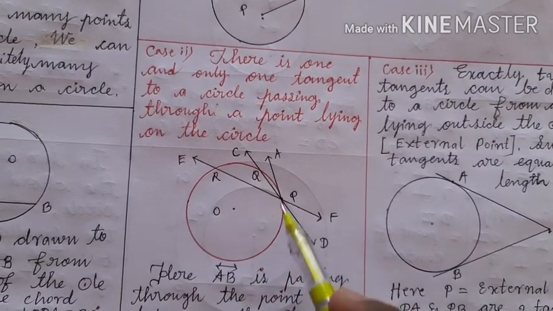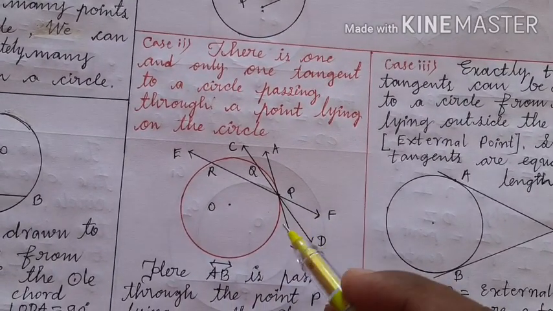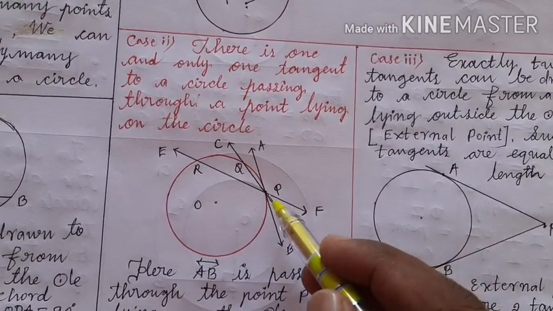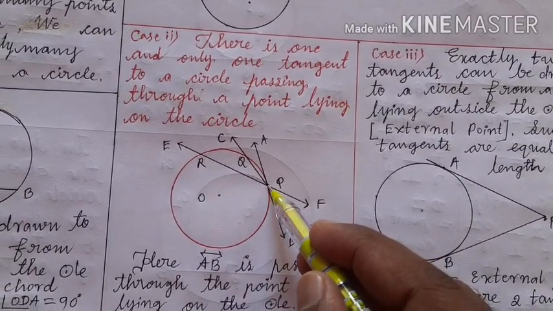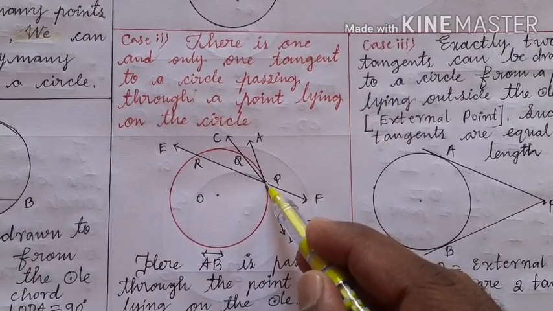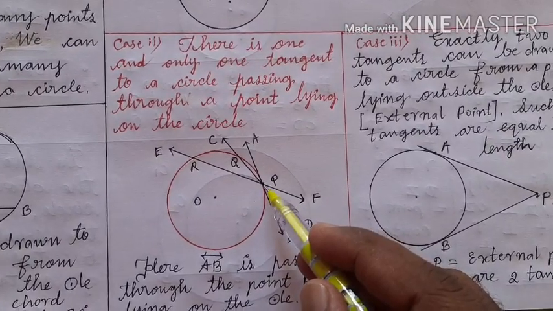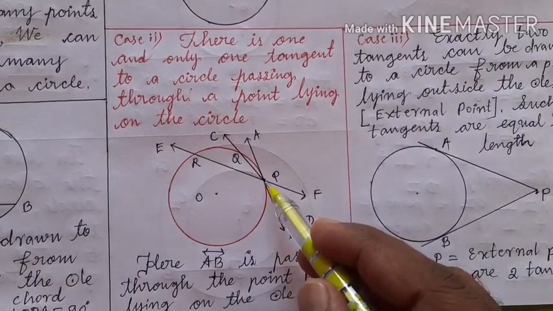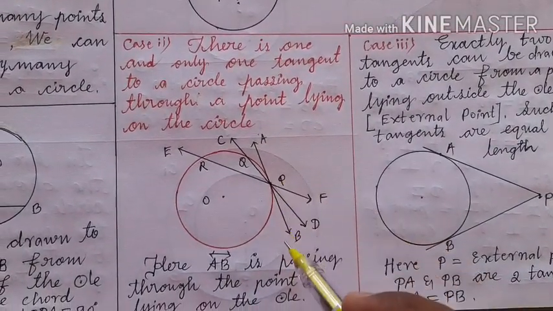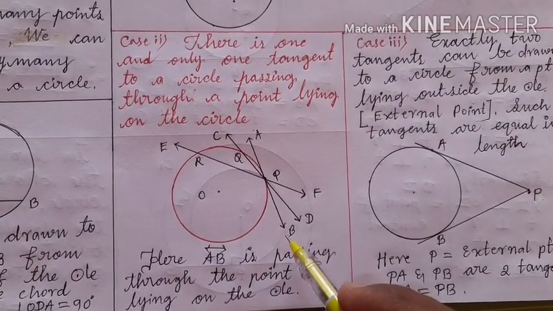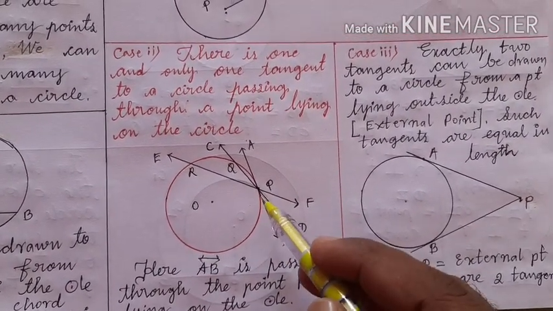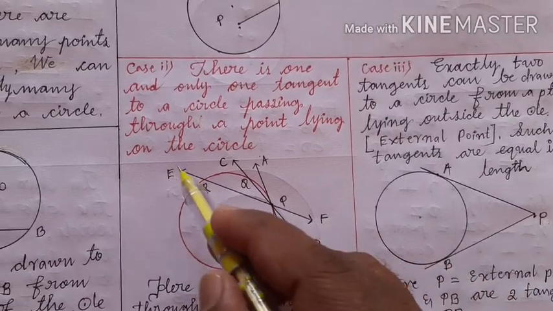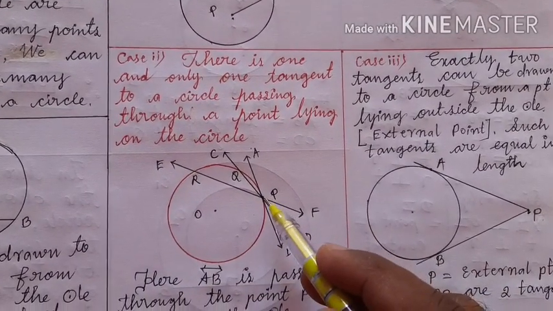This is the circle, and let the point taken be exactly on the circumference of the circle. Through this point taken on the circumference of the circle, I can draw a tangent AB, right? And through the same point P, if I draw one more straight line, it does not become a tangent.